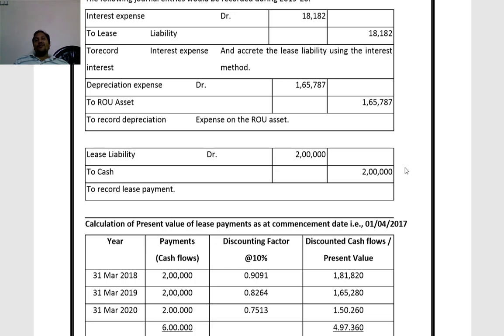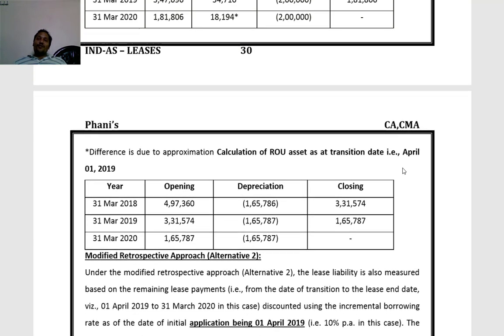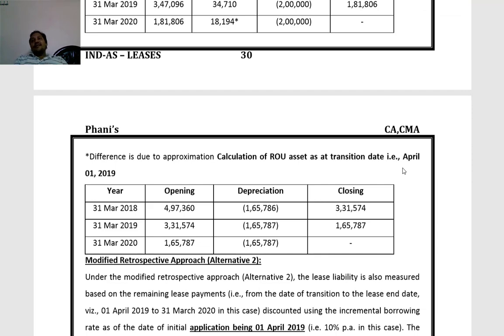Then we will move on to the next alternative. Modified retrospective approach, alternative 2. This is still simple. In modified retrospective approach, alternative 2, the lease liability as well as right of use asset are calculated based on remaining lease payments only, by applying the latest discounting rate.